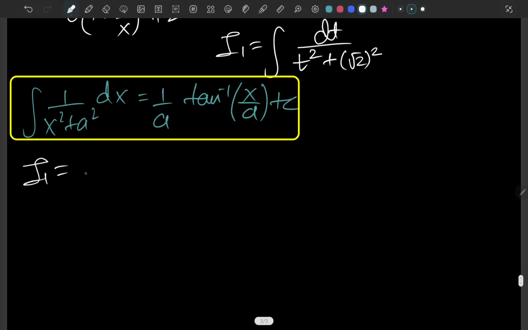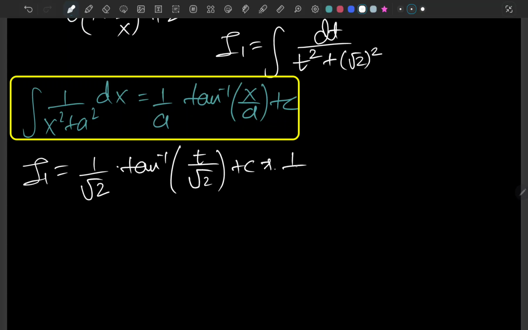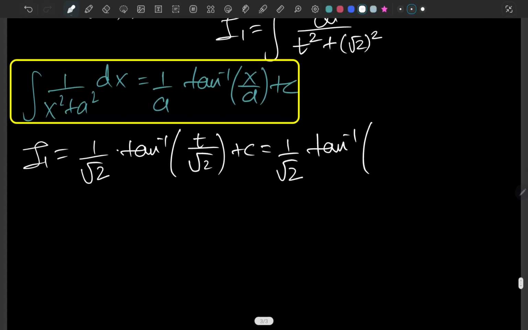I1 equals 1 over square root of 2 arctangent of t over square root of 2 plus c, and we have to replace t with what we assumed earlier, that is x minus 1 over x.